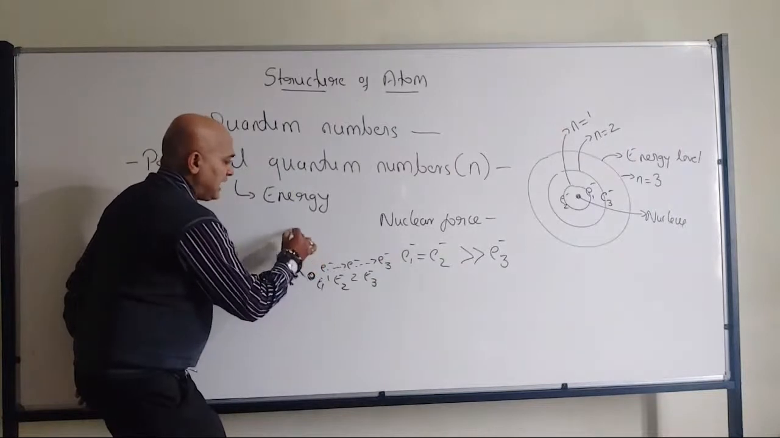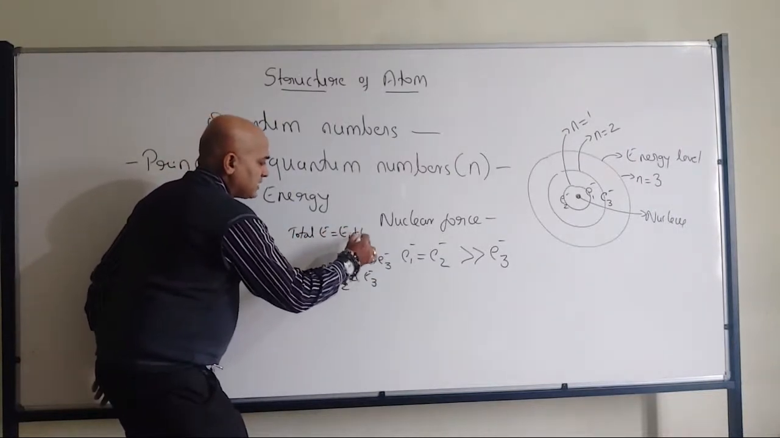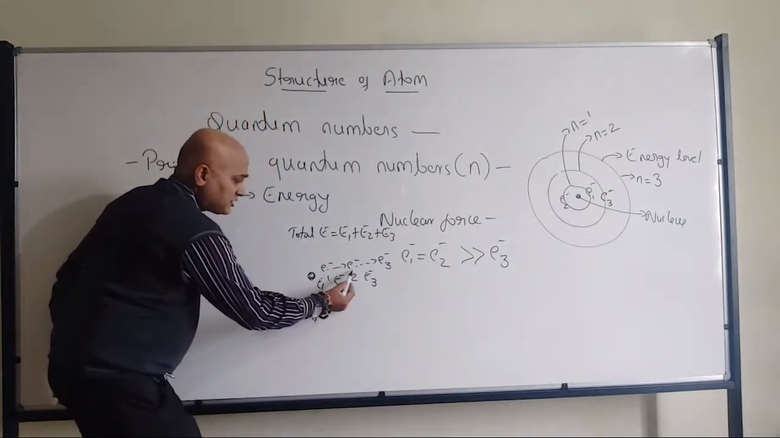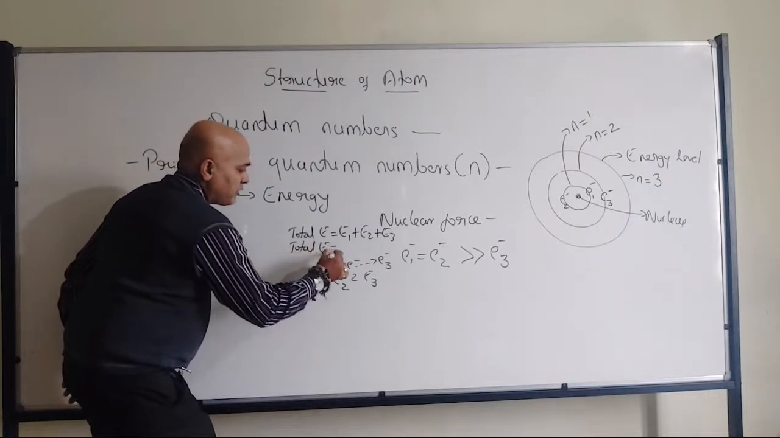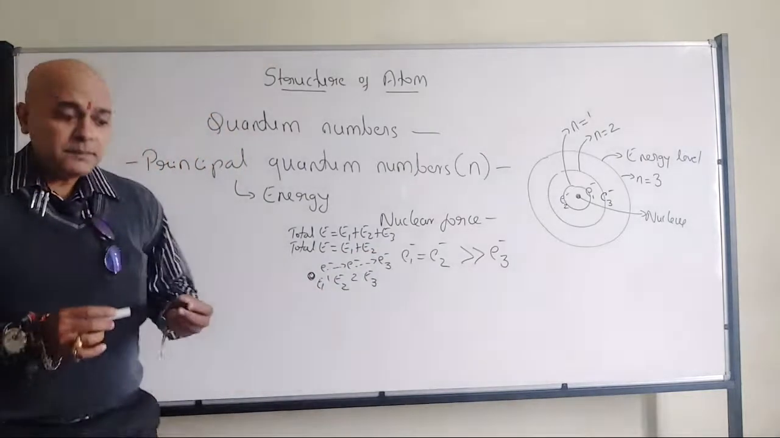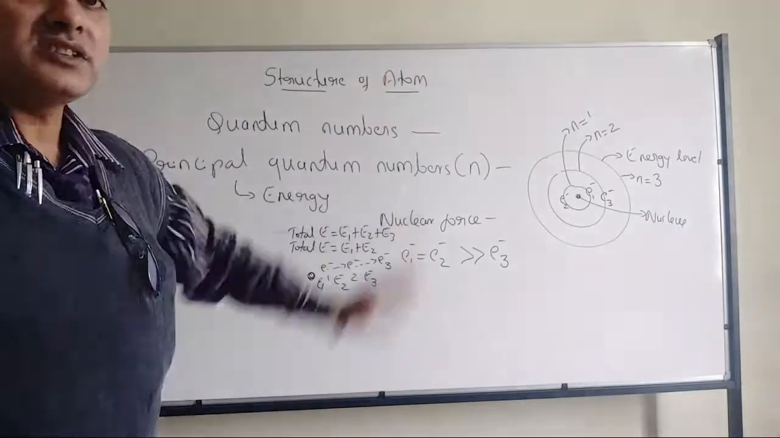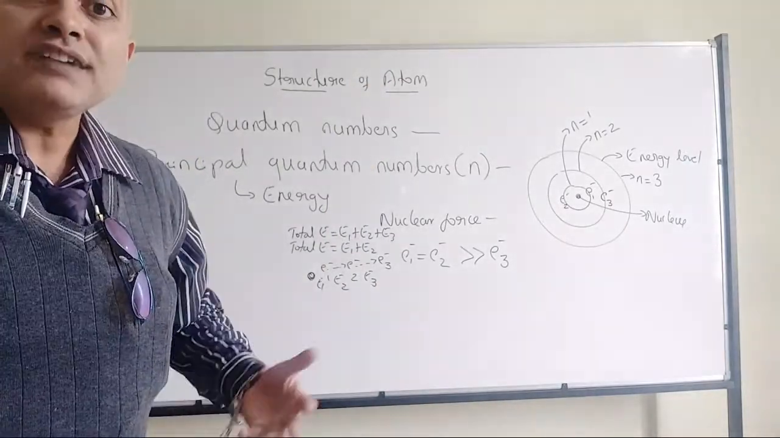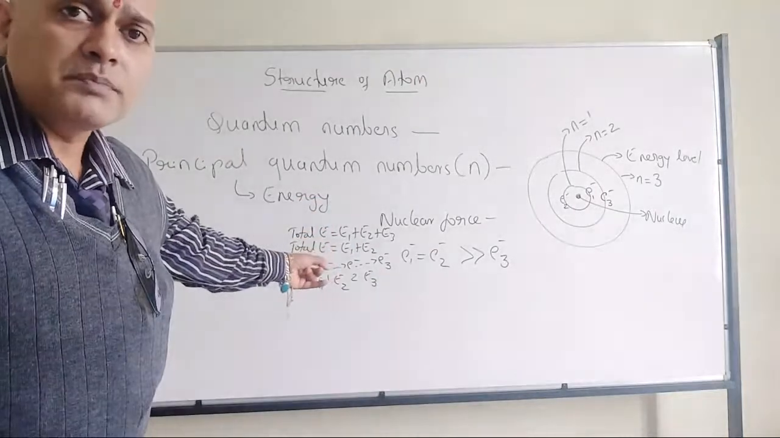So total energy involved will be E1 plus E2 plus E3. But if I take electron at position 2, then the total energy involved will be E1 plus E2. Got my point? So now can you understand why, as the principal quantum number value increases, energy will increase? Why we have assumed? This is the reason. All of you have got the point?